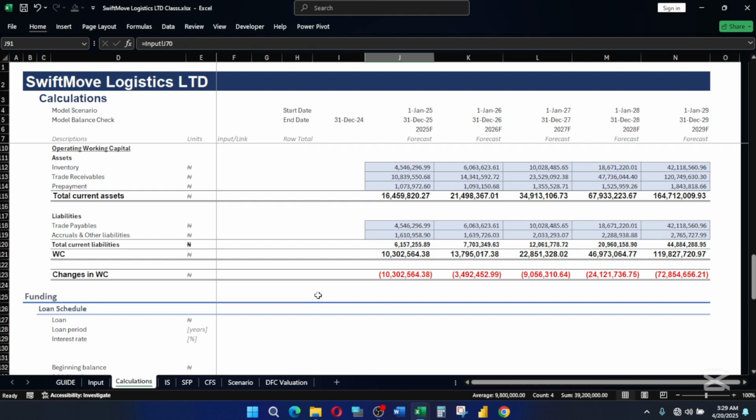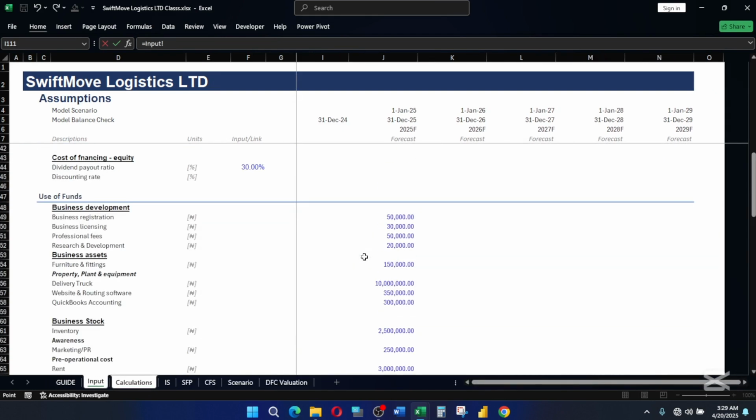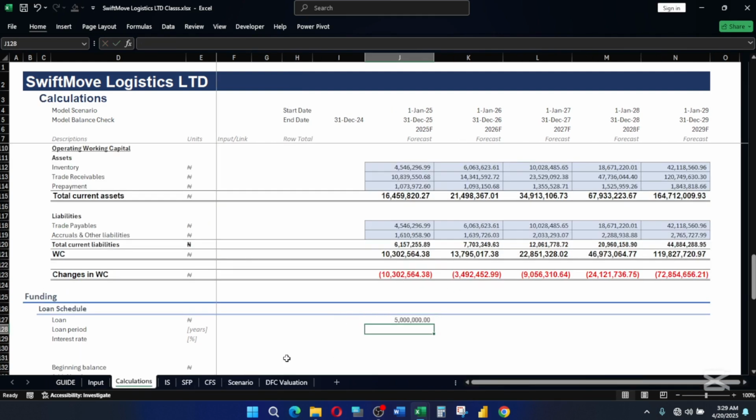Now in this section, what are we doing? We are trying to determine or build our loan schedule. So the first thing we're going to do is bring in the loan amount. So what is the loan amount? You just say equal to, then you go back to your input, and this is our loan amount.